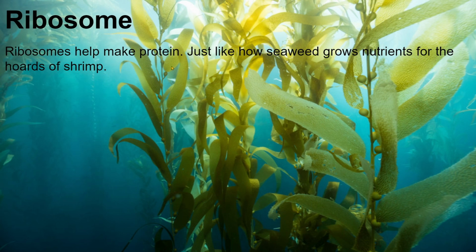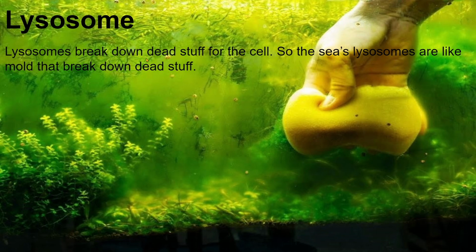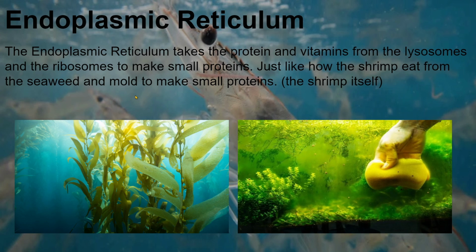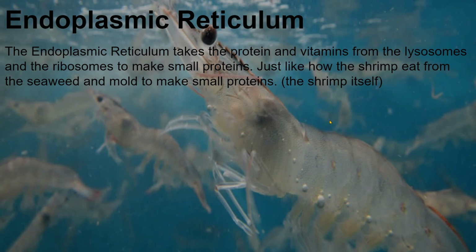Ribosomes help make protein, just like how seaweed grows nutrients for the hordes of shrimp. Lysosomes break down dead stuff for the cell, so the sea's lysosomes are like mold that breaks down dead stuff. So the endoplasmic reticulum takes protein and vitamins from the lysosomes and the ribosomes to make small proteins, just like how the shrimp eat from the seaweed and the mold to make small proteins, aka the shrimp itself is a small protein.